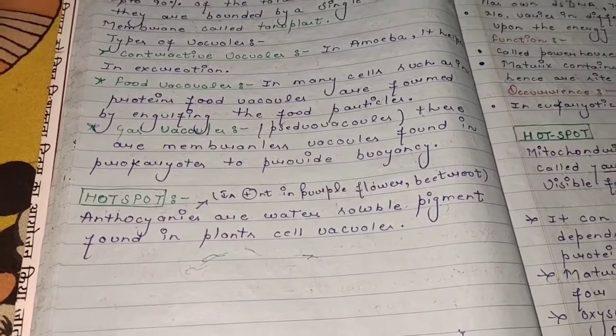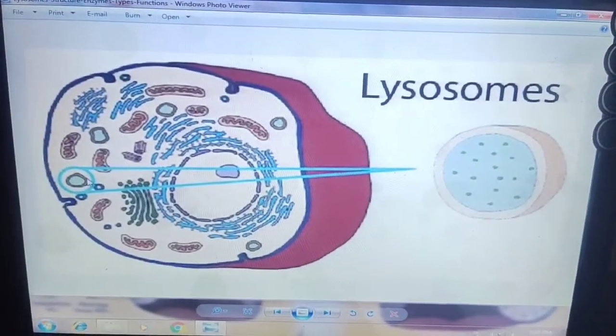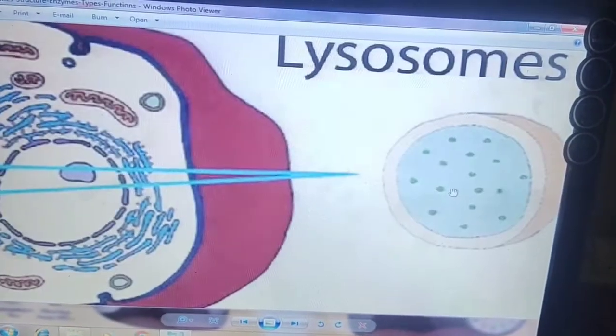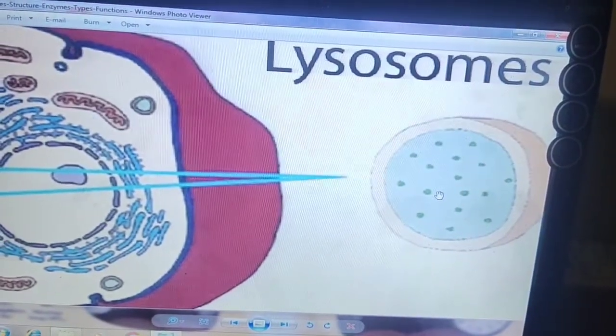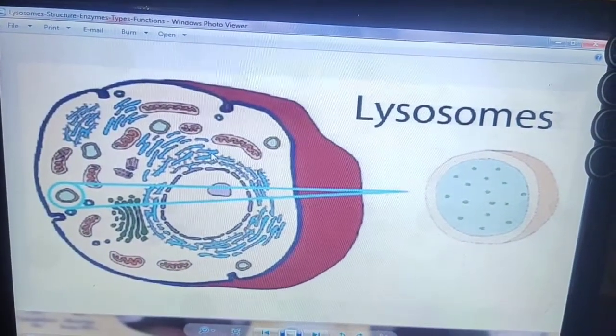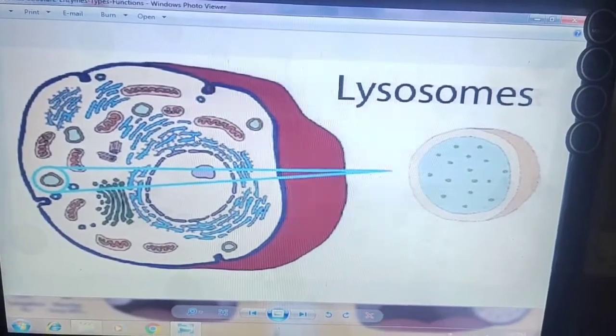See the figure of the lysosome: the small patch-like, dot-like structures present are lysosomes. That's it about this figure. There is no need to learn this figure; it is only to help you remember what a lysosome is.